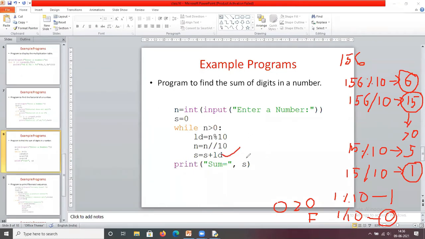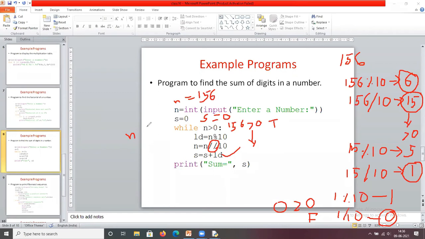Okay, now you see one more time. n equals 156 here. You read the value from the keyboard, that is 156. s equals 0. n is 156, which is greater than 0, so it is true. Enter into the block, perform 156 percentage 10, which gives 6, and update the n value: n equals n by 10. This is the floor division.